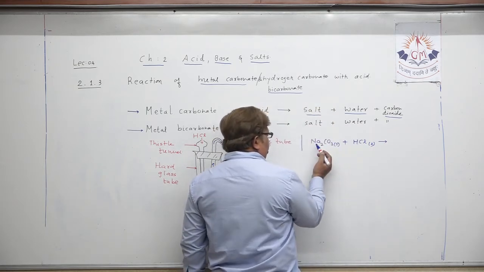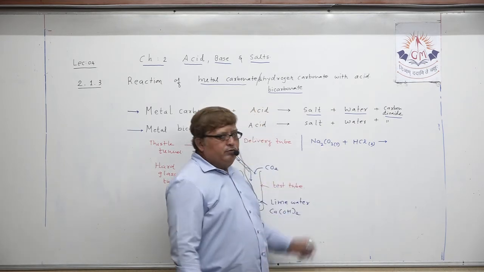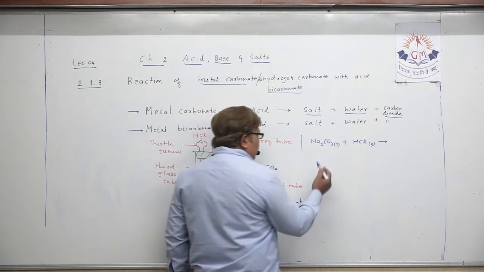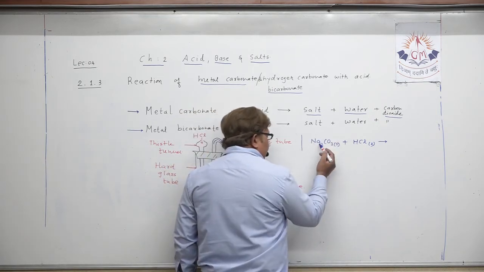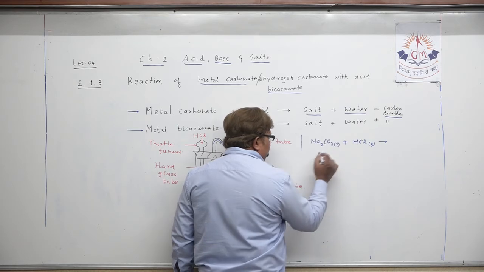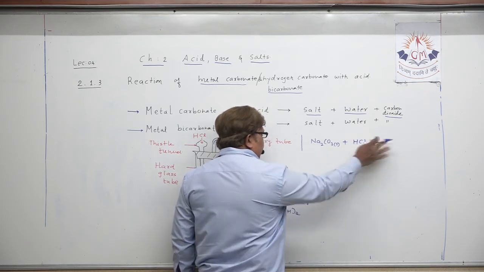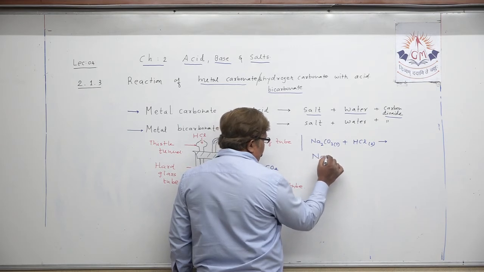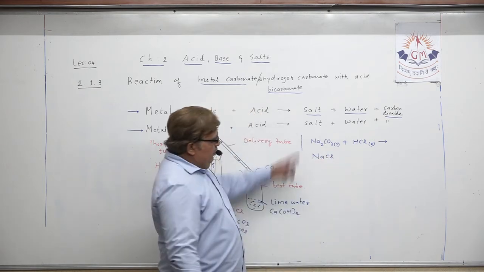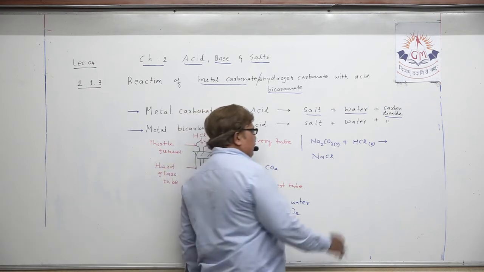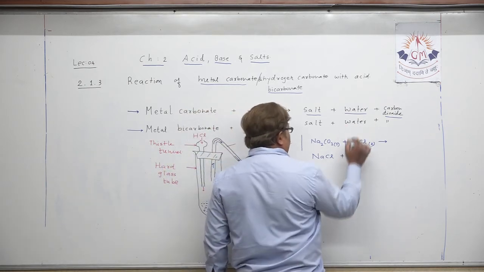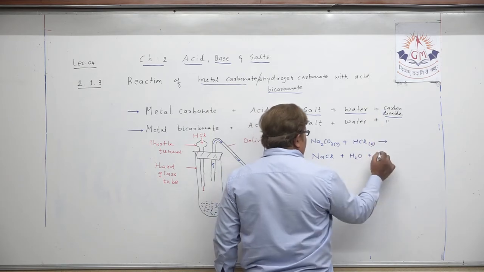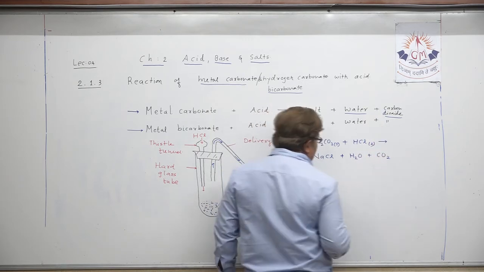So can you guess with me, when sodium carbonate reacts with hydrochloric acid, which are the products? Na2CO3 plus HCl. I am writing the products here. Just check it. NaCl, the respective metallic salt which is formed, plus water, H2O, and at the same time it produces carbon dioxide gas.